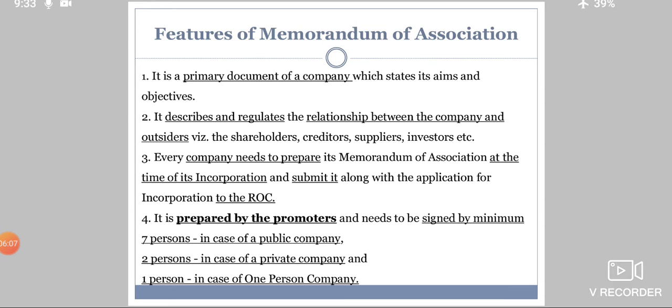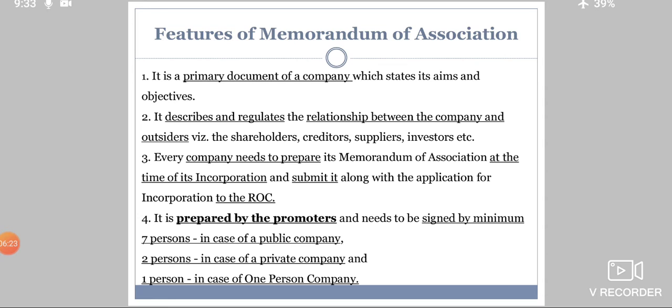It is prepared by the promoters and needs to be signed by a minimum of 7 persons in case of a public company, 2 persons in case of a private company, and 1 person in case of a one person company.